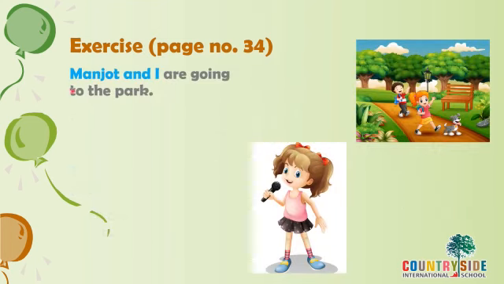Manjot and I are going to the park. Always remember, whenever there is the word I with someone, we will always use one pronoun: we. We are going to the park, because we includes us also. When we are talking about ourselves and somebody else, we use the word we.